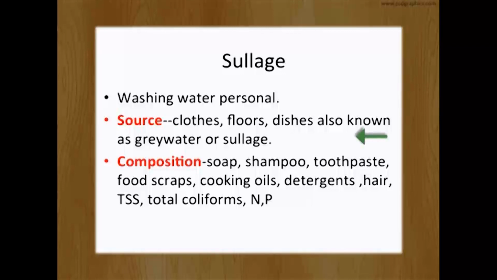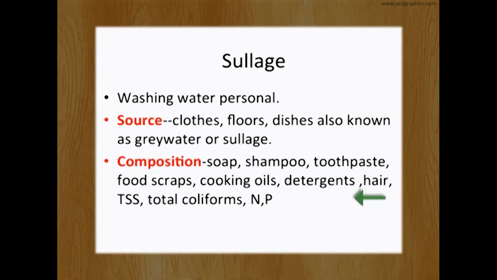Sullage. Sullage is nothing but grey water. It is generated from personal use. Sources include floors, clothes as well as dishes. So we are often throwing them off. And composition includes soap, detergent, toothpaste, cooking oils, as well as hair, total suspended solids, coliforms, nitrogen and phosphorus.